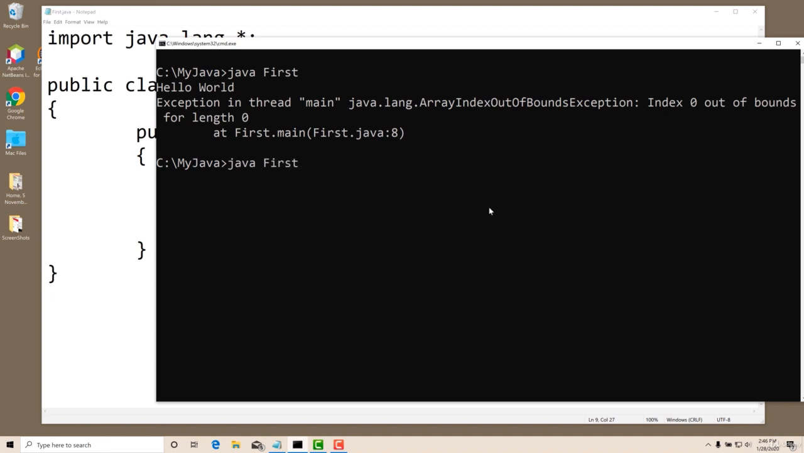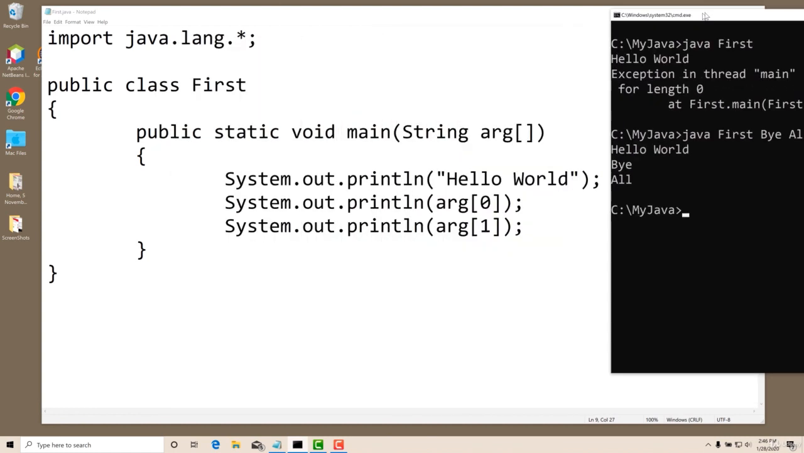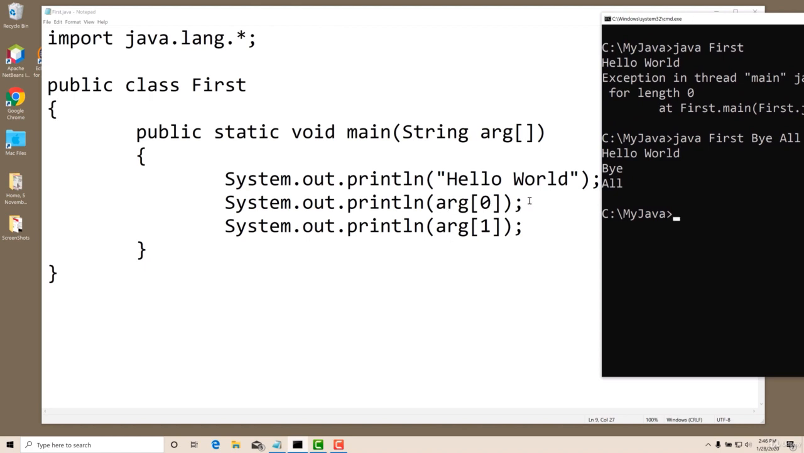So here I will explain you a little bit. This is called the command line. And here I am giving the arguments, I am saying bye, then space, all. So I am giving two words. The first one goes into args of 0, and the second one is args of 1. Yes. So who is printing this one? Let us see. First is hello world, args of 0 is bye, and args of 1 is all.